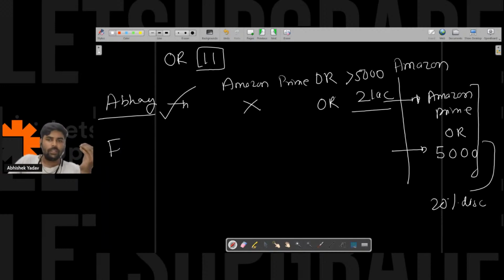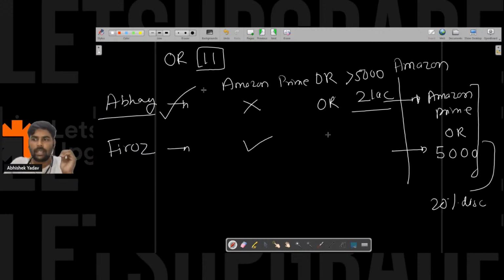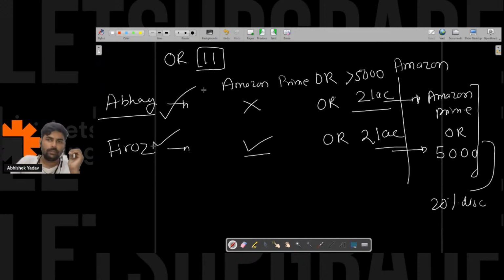Okay. Now Firoz will come. Firoz is a friend of Abhay and Firoz also wants the MacBook. So Firoz is saying, hey, I have the Amazon Prime membership also, and I want the MacBook also. Right. So here both the conditions are true. So Firoz will get the MacBook.